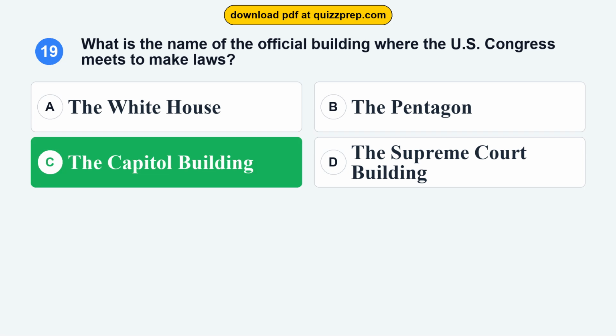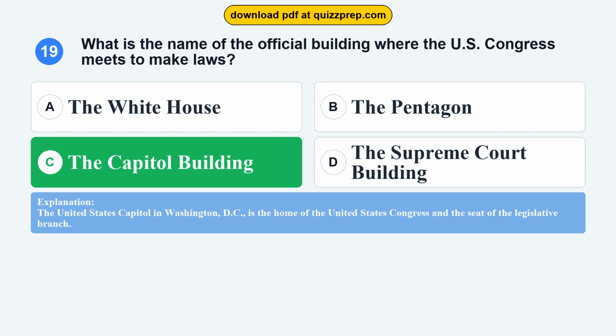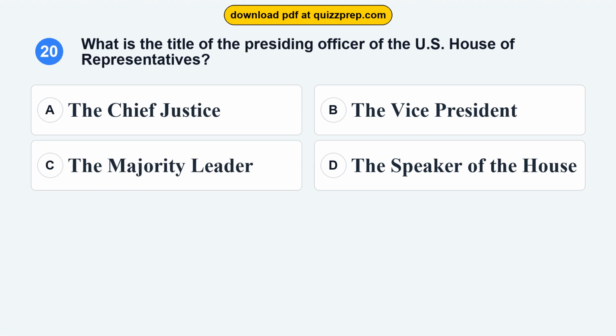The correct answer is option C, the Capitol Building. The United States Capitol in Washington, D.C., is the home of the United States Congress and the seat of the legislative branch.